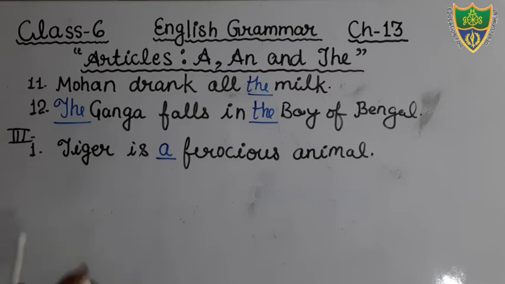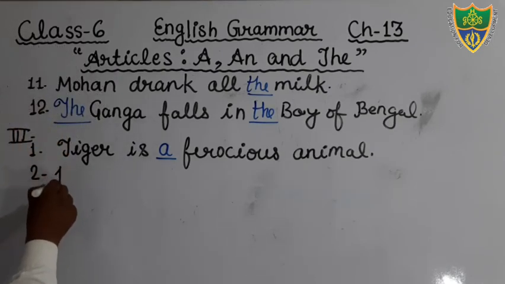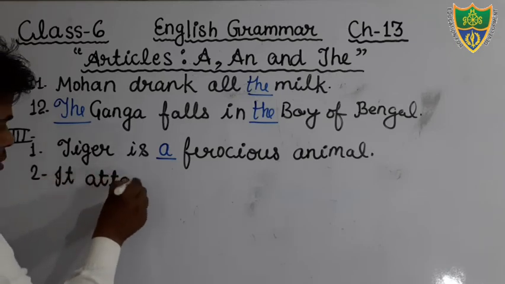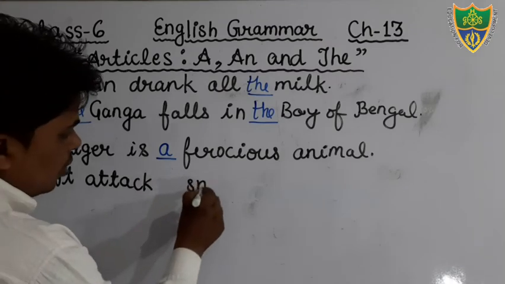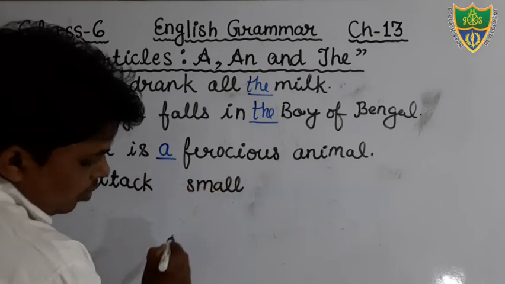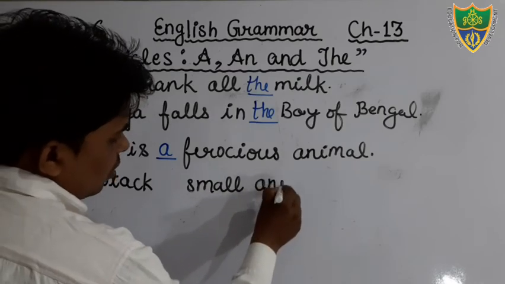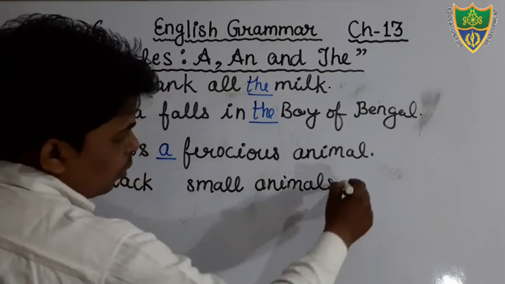Just see, question number 2 of exercise number 3rd. Just see, it attack small animals for food.